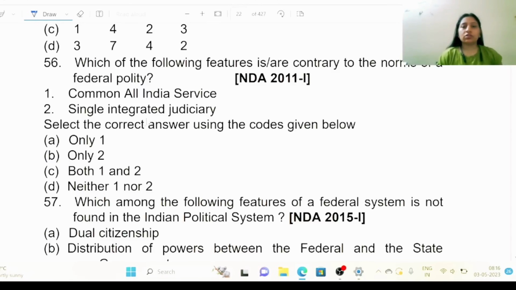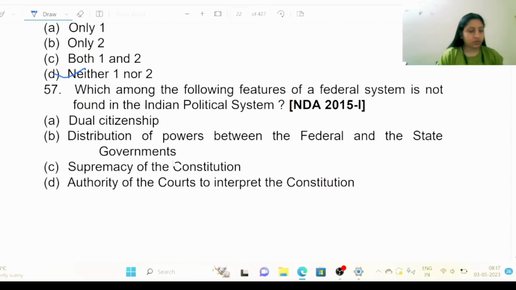Which of the following features are contrary to the norms of a federal polity? 1. Common all India service. 2. Single integrated judiciary. Select the correct answer using the codes given below. Options are A only 1, B only 2, C both 1 and 2, and D neither 1 nor 2. So right answer is neither 1 nor 2. Okay.